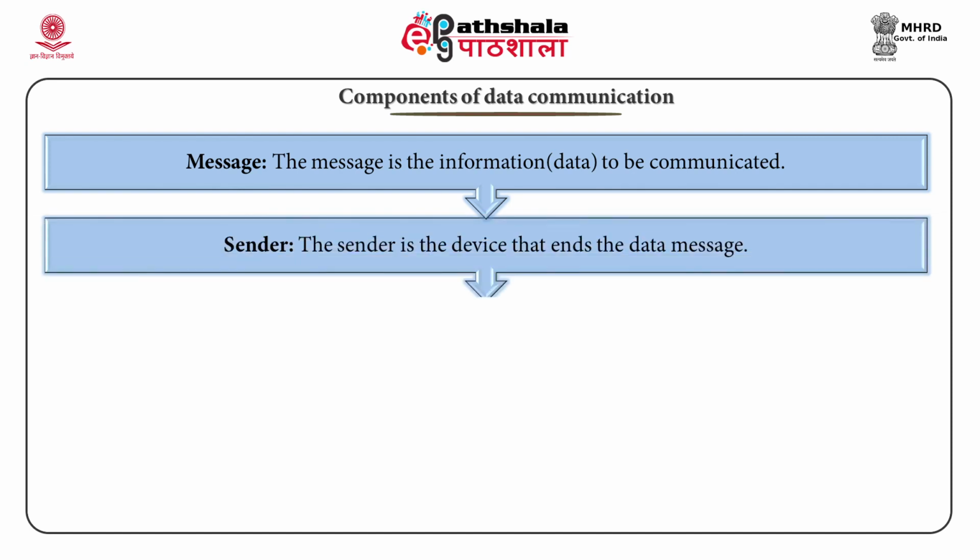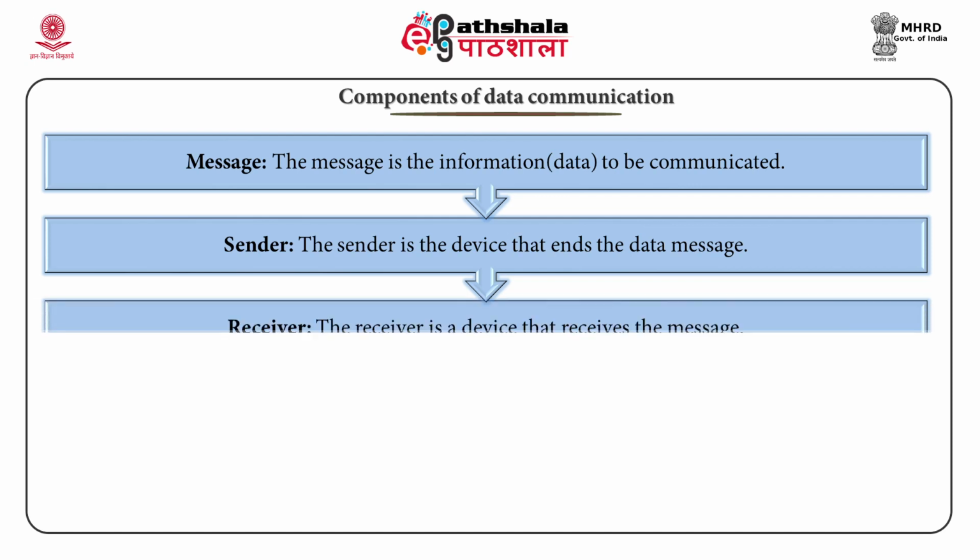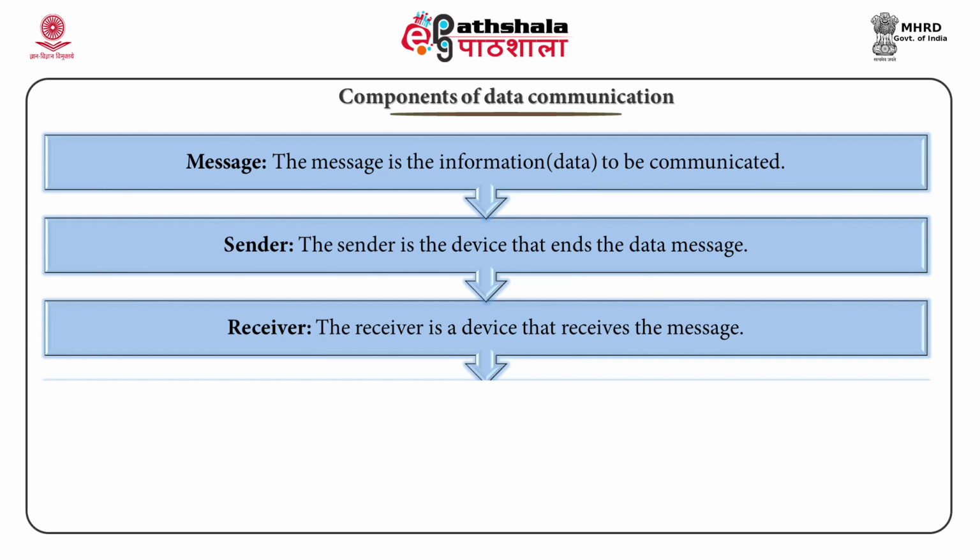The sender is the device that sends the data message. It can be a computer, workstation, telephone handset, video camera and so on. Third, receiver. The receiver is a device that receives the message. It can be a computer, workstation, telephone handset, television and so on.